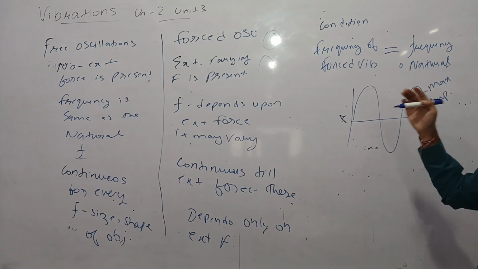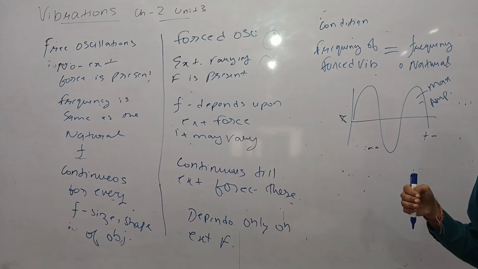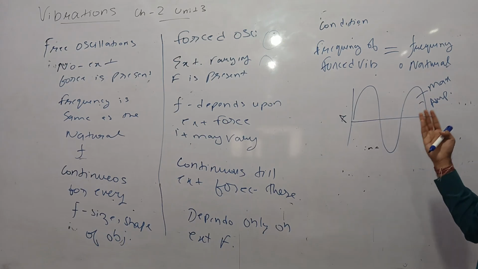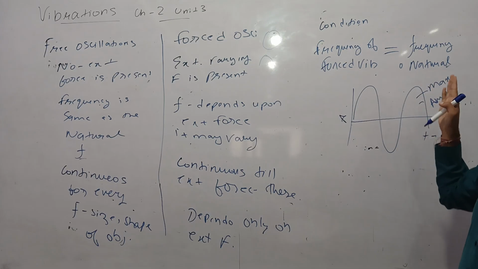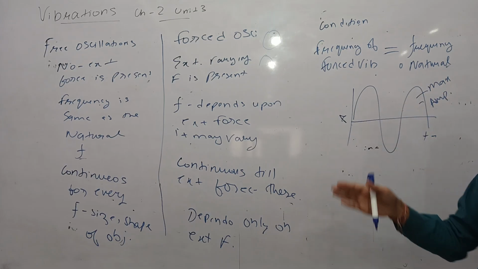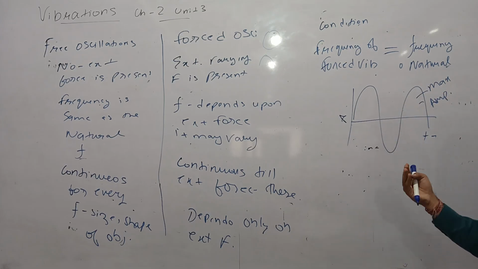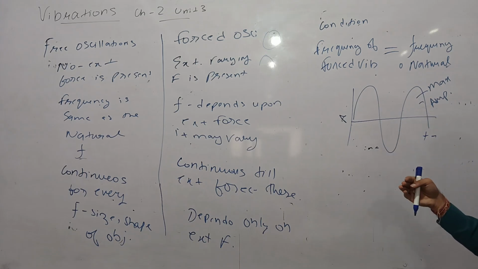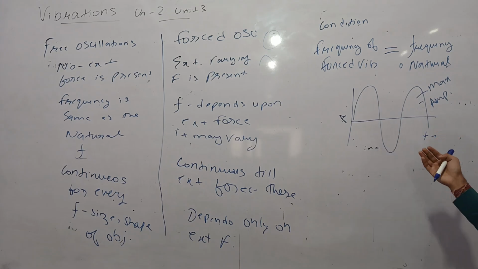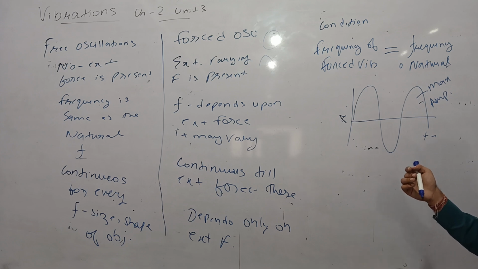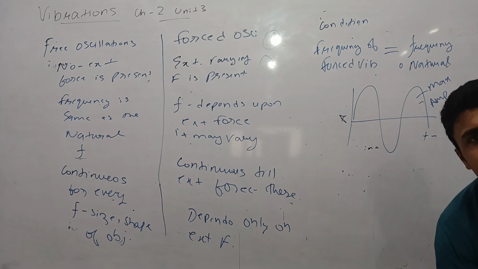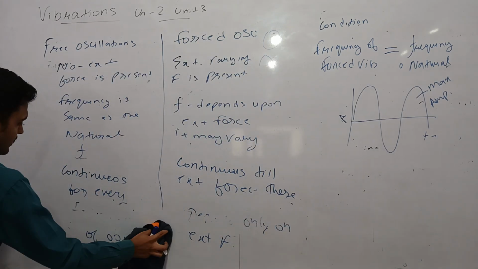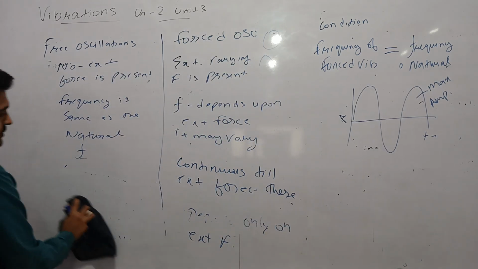So what is resonance? Resonance frequency is the frequency at which the frequency of the external force becomes equal to the natural frequency of the oscillating object, and then the amplitude of the object becomes maximum. That condition is known as the resonance condition. We will study some examples of resonance conditions.